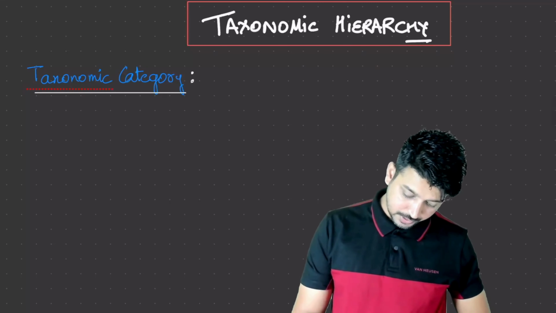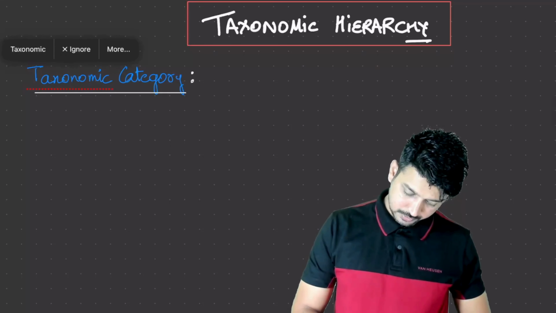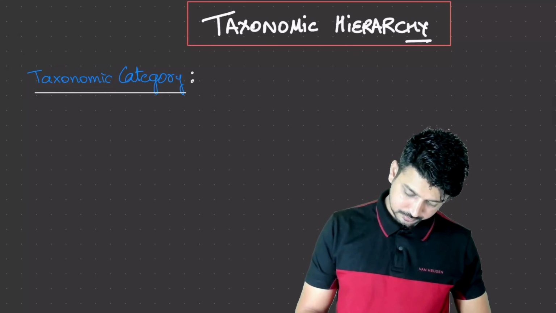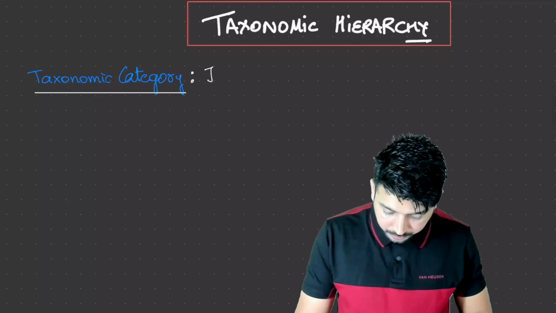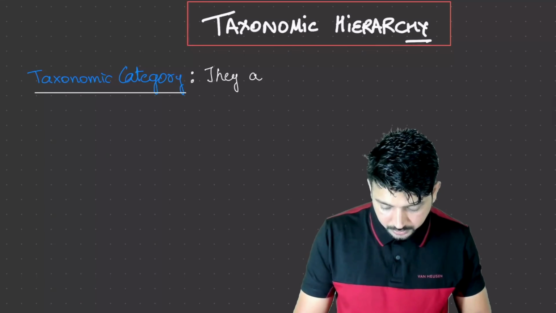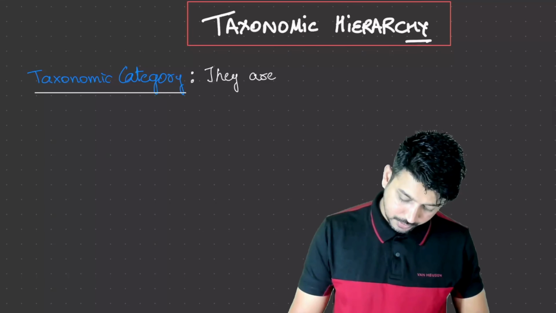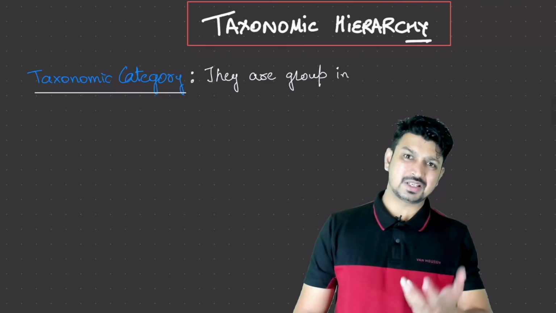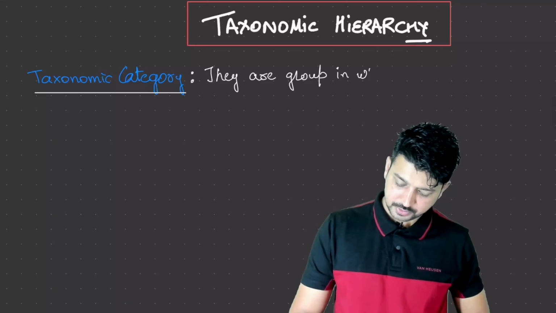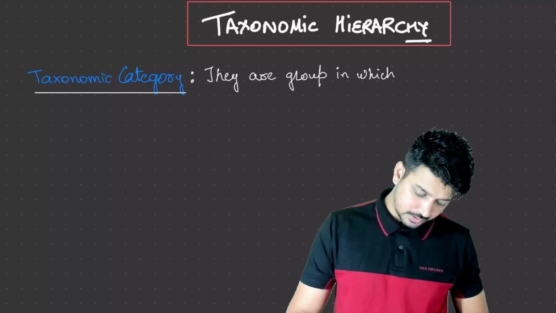So let's go ahead. Taxonomic category. Right, let's go ahead. So taxonomic category means, let's write down the definition. They are a group in which, this is basically an arrangement of organisms, right? They are a group in which organisms are placed.